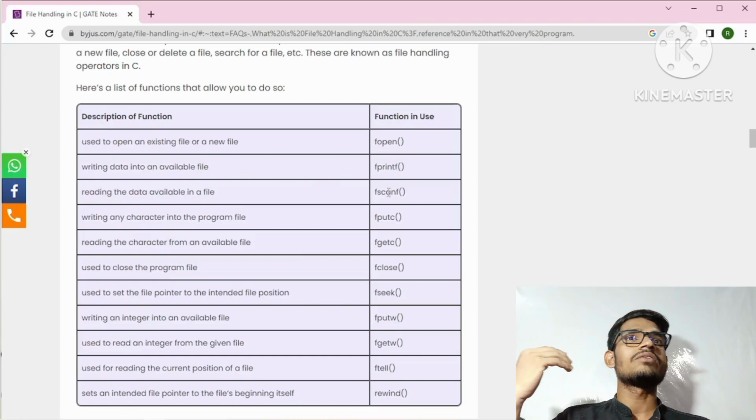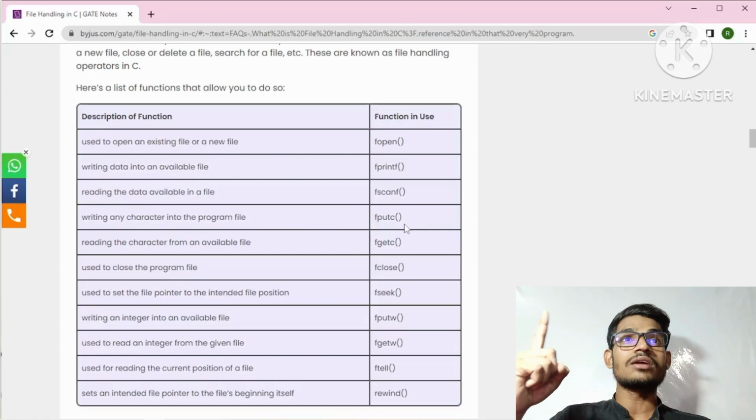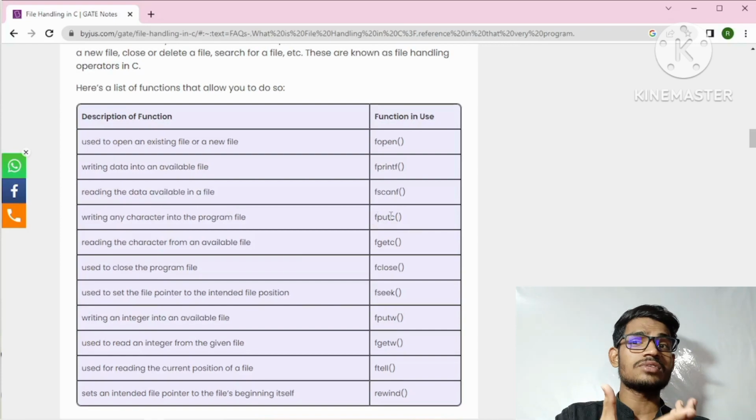After that, we have fscanf to read the data from our file. We will see all these things. fputc is used to put one character at a time in the file. f stands for file, put stands for put.